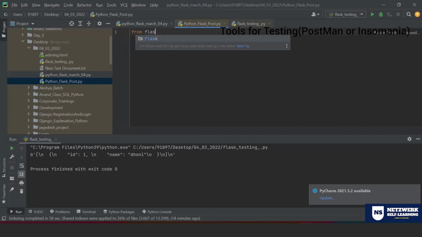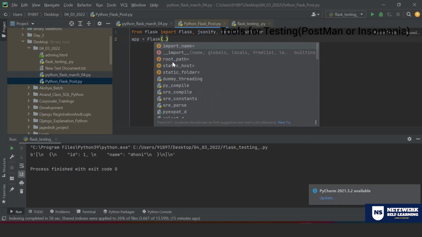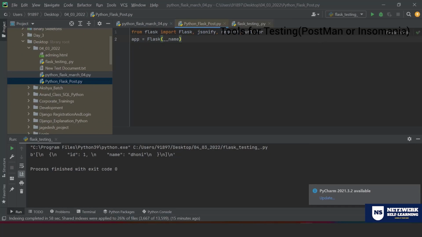As usual, from Flask import Flask, jsonify, request, and url_for. These are the libraries you need to install. As usual, you need to create an application using Flask. If you ask me, in the last code you wrote Flask.Flask, but why not here? Because at line number 1 itself, I directly imported the capital Flask, so I can use it directly.